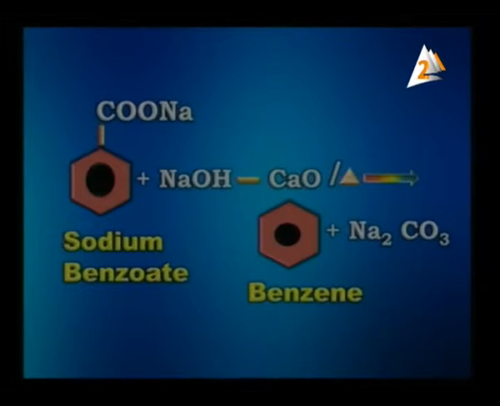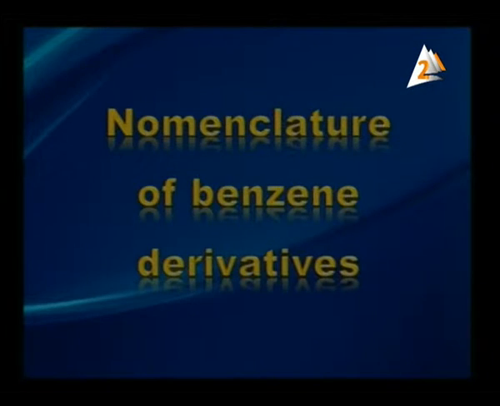Here we are going to use sodium benzoate as a starting material for the dry distillation to form benzene. Here the sodium benzoate reacts with caustic soda, sodium hydroxide, in the presence of calcium oxide, quicklime, as drying agent, which also reduces the melting point of the mixture. It gives benzene, and sodium carbonate is produced.